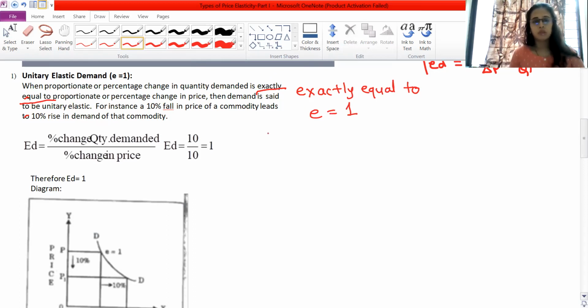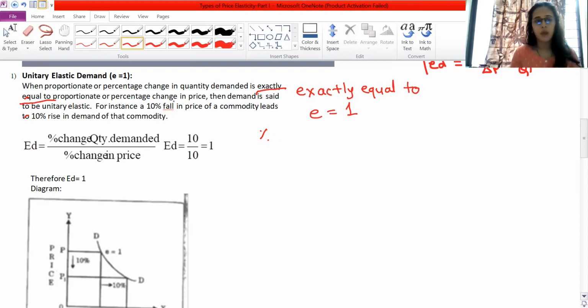How? See, we know this formula, percentage change in quantity demanded upon percentage change in price. What is that percentage? Old minus new difference, we have seen in the last lecture. We have solved numerical problems based on it. Now students, remember, they have readily given you the percentage change in quantity demanded. That's why we have not written delta Q, old and new. They have given you the figures readily.